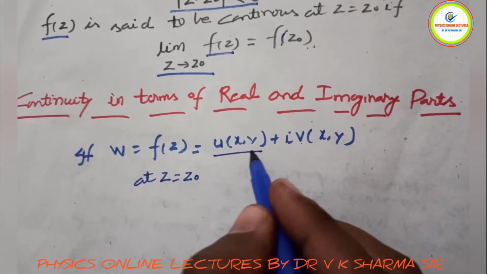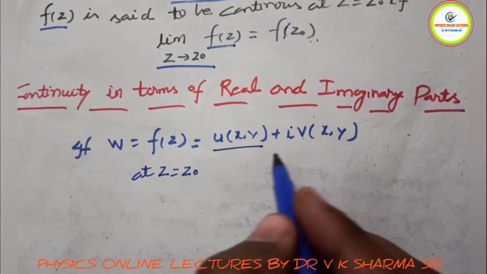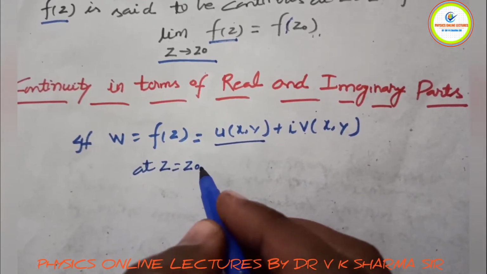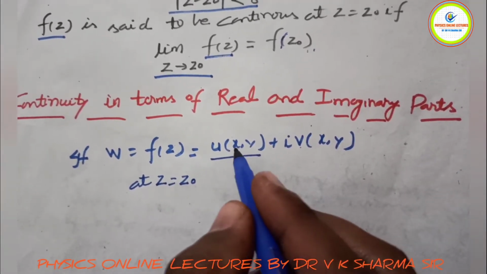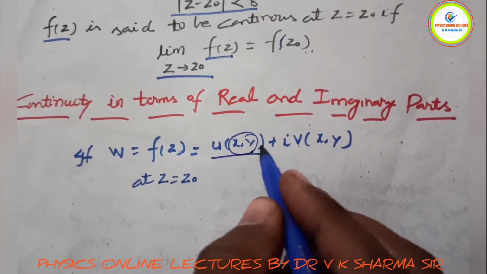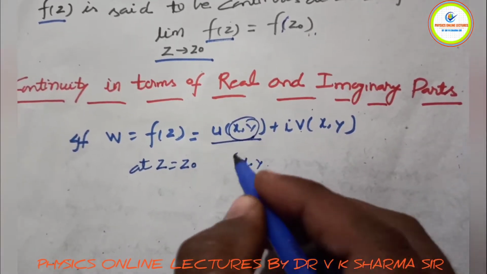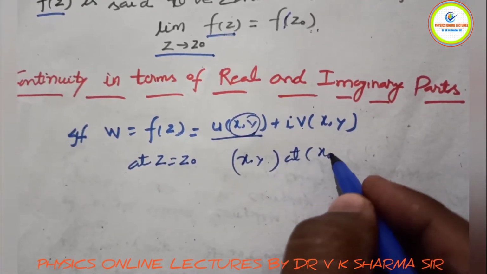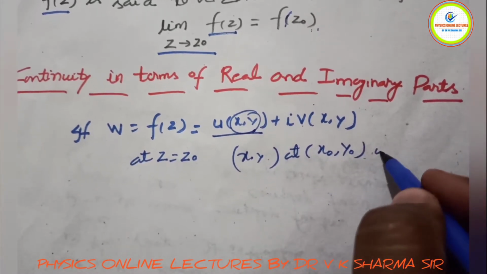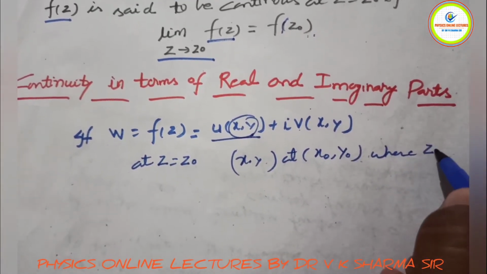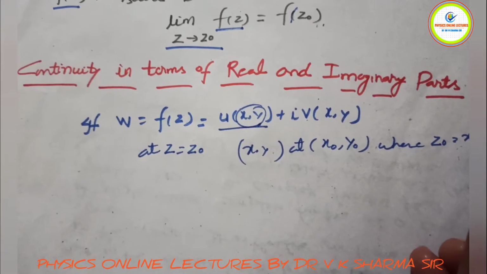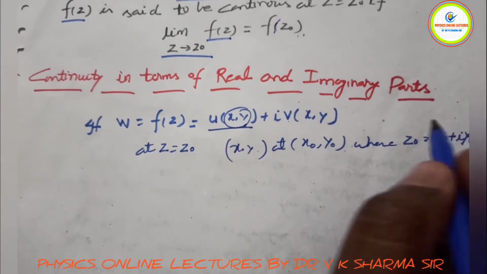Then u(x,y) and v(x,y) are separately continuous functions of x and y at x0, y0, where z0 equals x0 plus i y0.